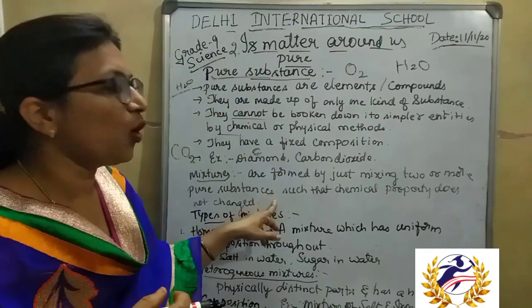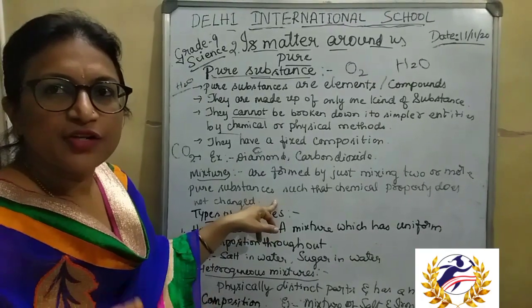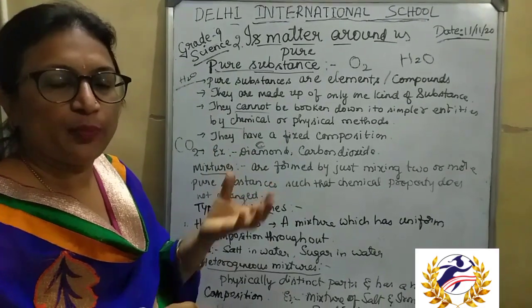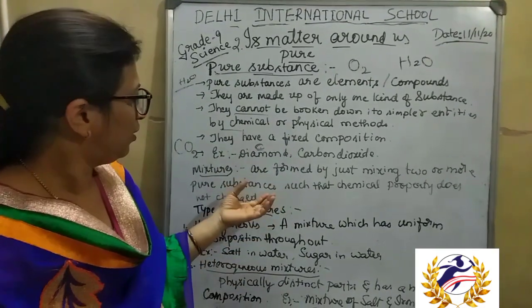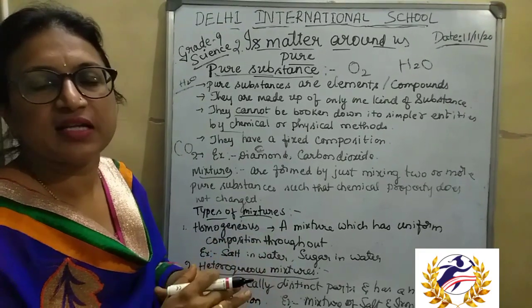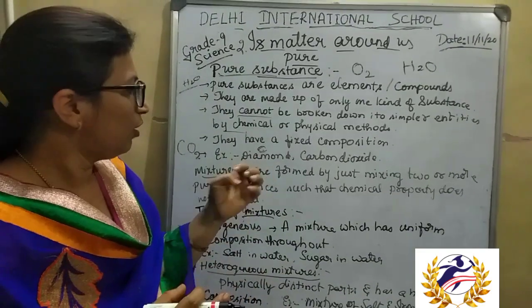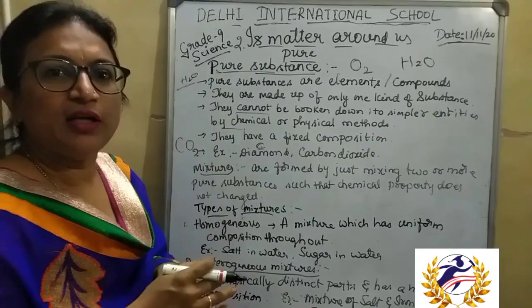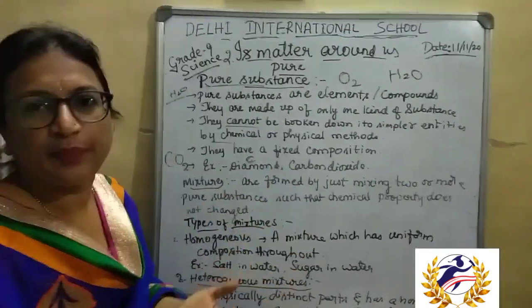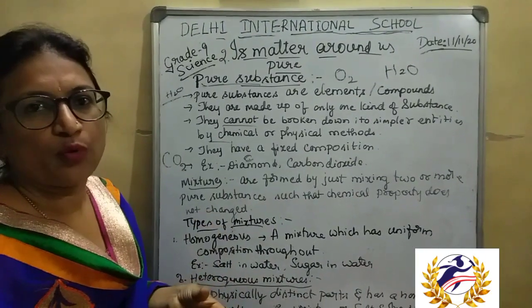So, stone in rice. When you make a mixture of pulses, when you mix different pulses and dals, what happens? Even after mixing, it does not change the property of the dal or any pulse, isn't it? They retain their own properties.